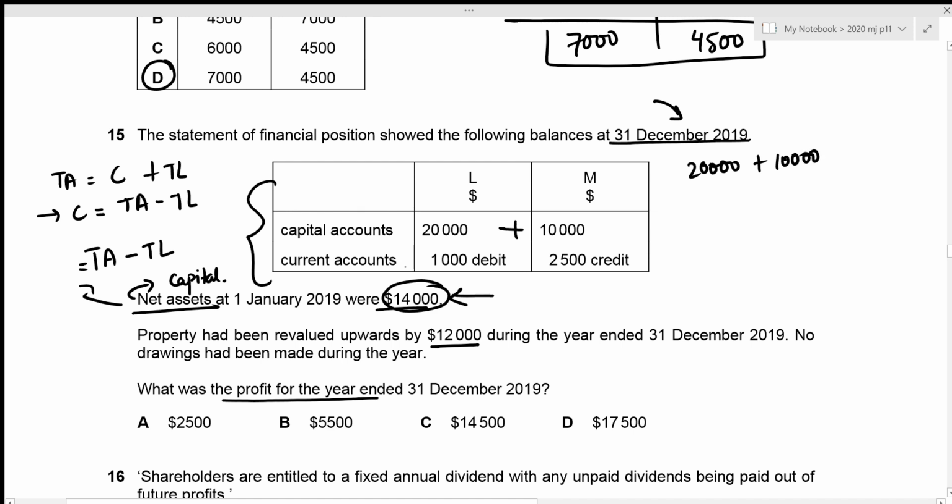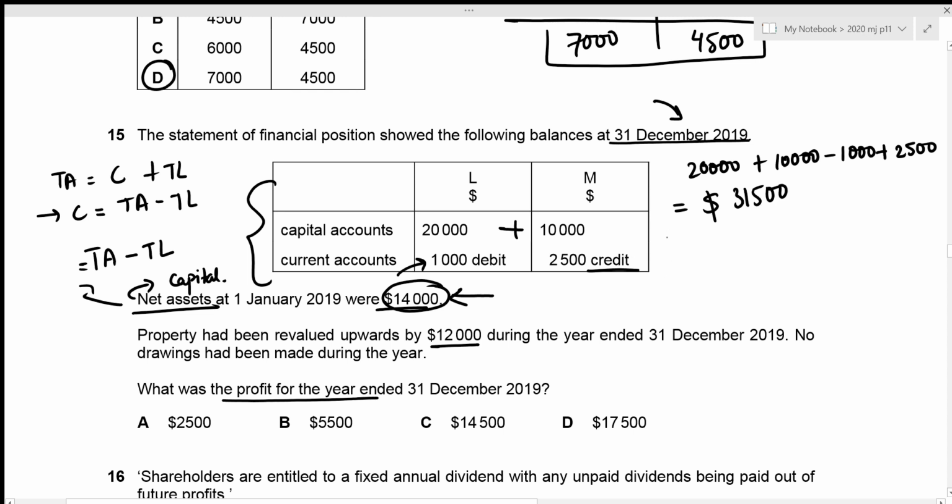Then we have the current account balances as well. And for L, that's 1,000 debit. And the debit current account balances always represent the amount that the partners owe to the business, right? So this should obviously be deducted. That's minus 1,000. And we have the credit balance of 2,500, and this represents the amount that is owed to the partners by the partnership. So that's going to be an addition. Now this gives the total of the closing capital to be 20,000 plus 10,000 minus 1,000 plus 2,500, which results in 31,500.